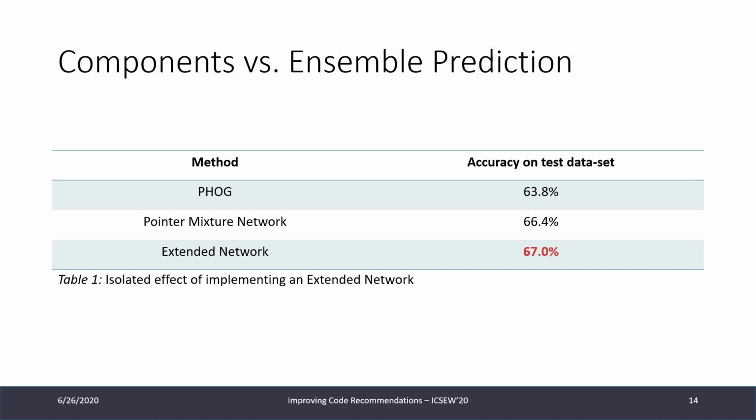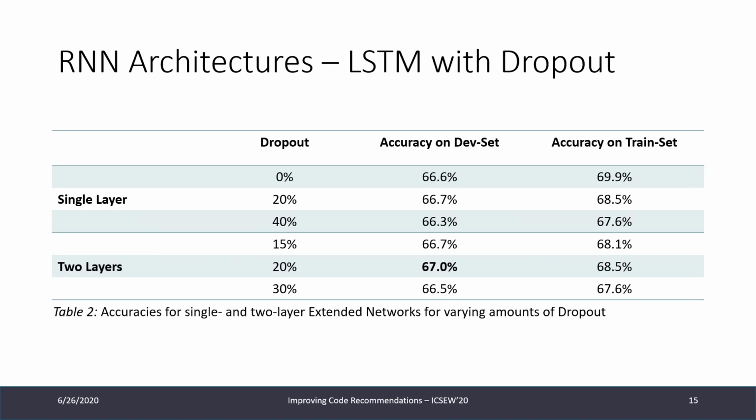This way, we ensure an isolation of the effect of implementing an ensemble rather than improving the underlying models. So we can see that an ensemble improves over the standalone models, which is important. After seeing that the concept works, we can then move on and try to improve the underlying models.